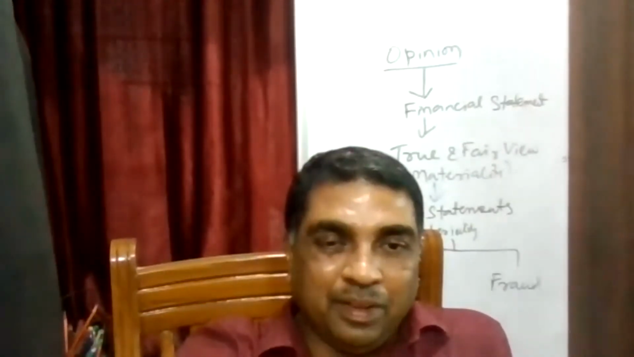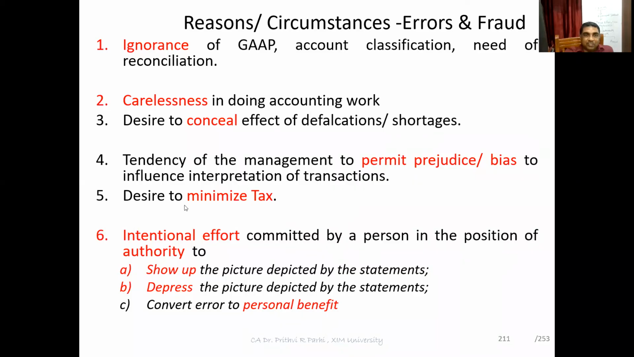Okay. Understood this thing? Yes, sir. Okay. So this is one more circumstance. Tendency of the management to permit prejudice or bias to influence interpretation of the transactions. Fifth reason is minimization of tax. Entity wants to minimize tax. How can it do it? Either it may hide some sales or enhance some expenditure so that profit will be less and tax will be less.